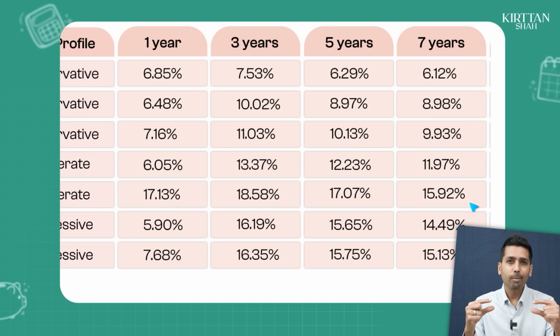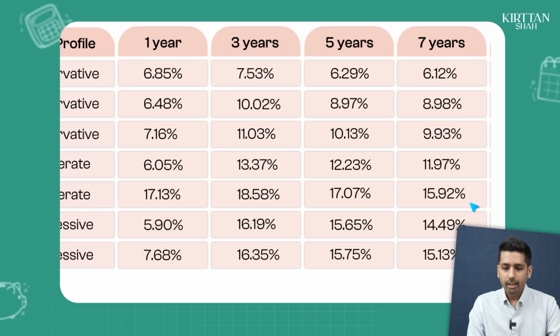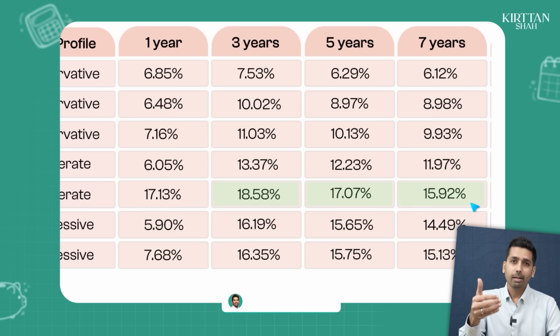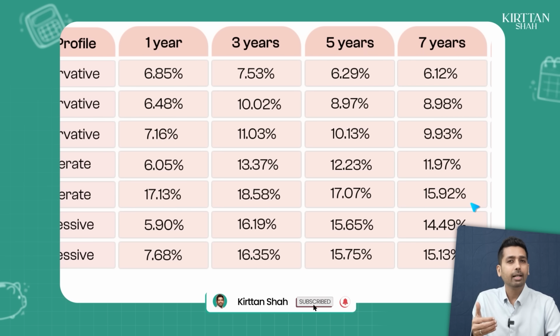If you compare both of them, you will see that the multi-asset has significantly outperformed the balance advantage fund over 3-year, 5-year, and 7-year by at least a 5% margin, which means that the multi-asset fund has done 5% higher than the balance advantage fund.